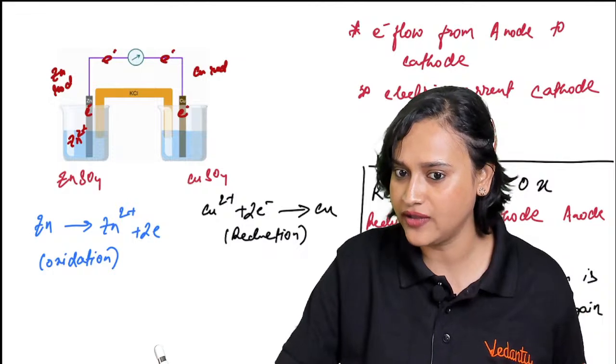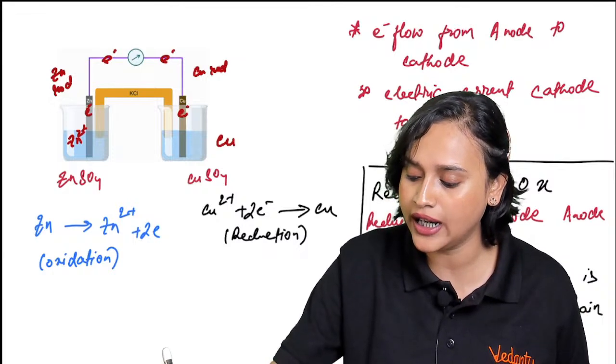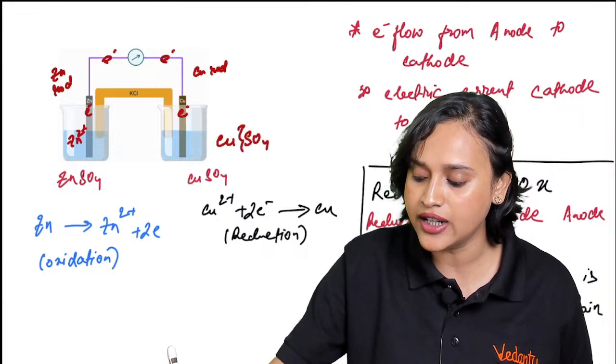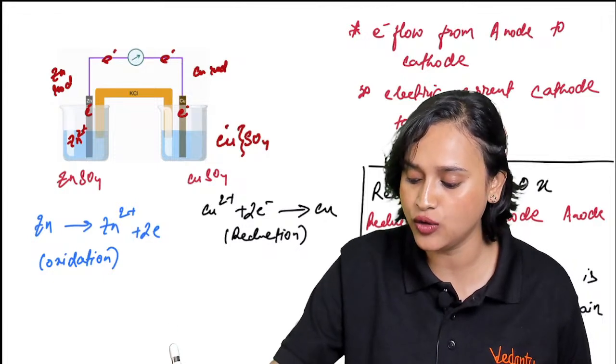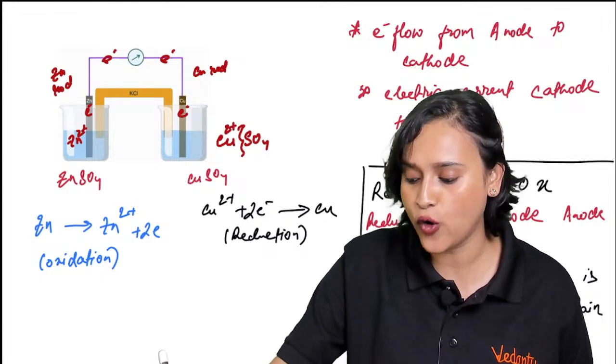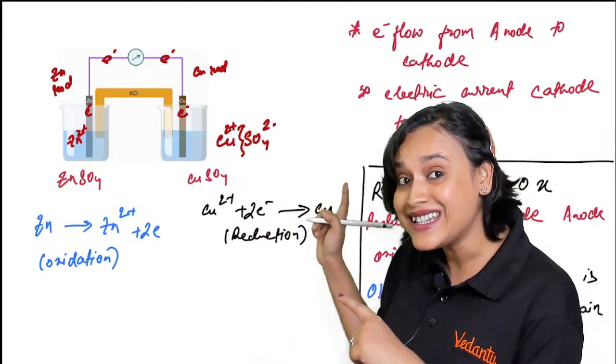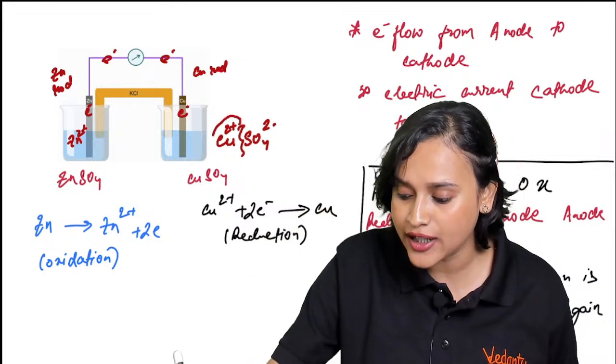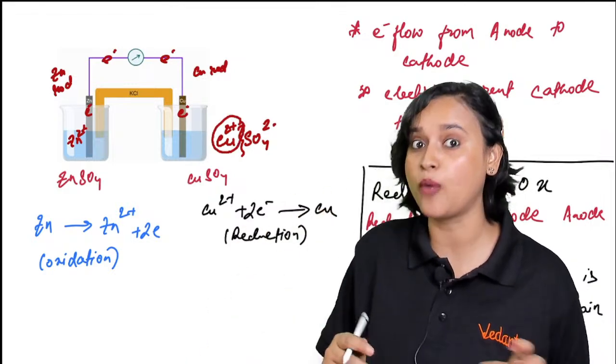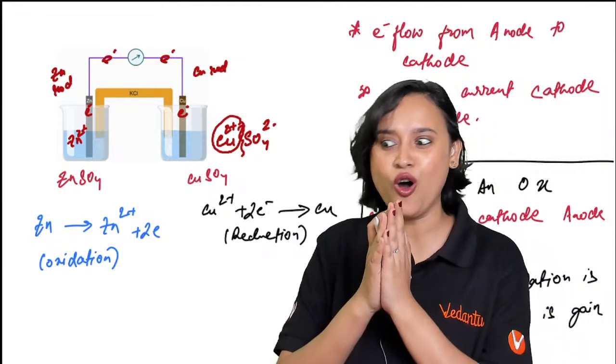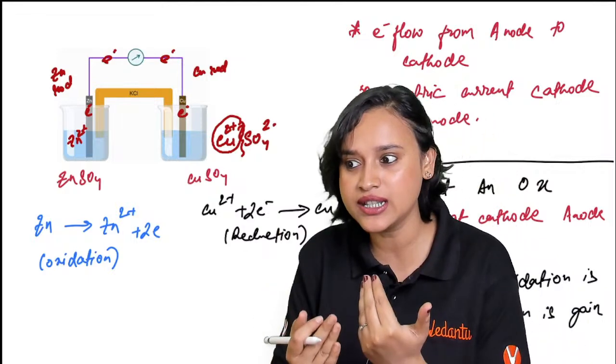Now copper, understand this, everybody. You had copper sulfate, so copper and sulfate will dissociate. Copper will become Cu2+ and SO4 2-. This Cu2+ has a certain affinity towards electrons, isn't it?